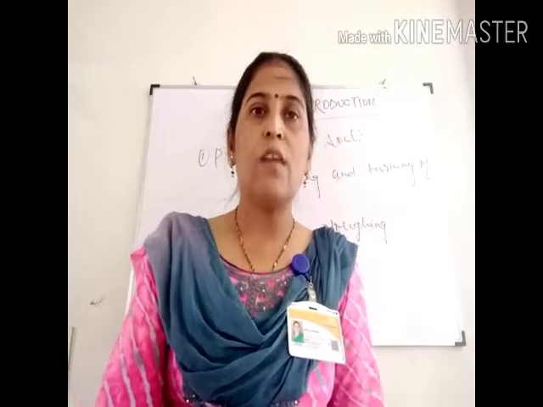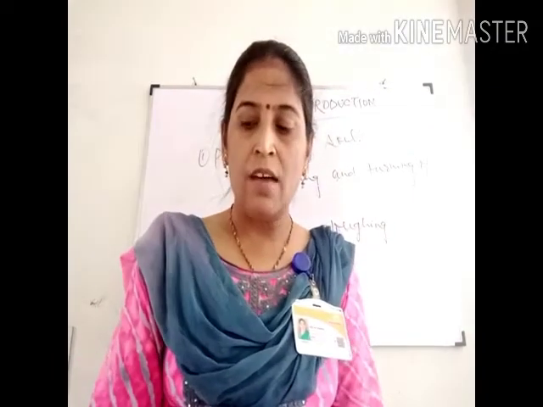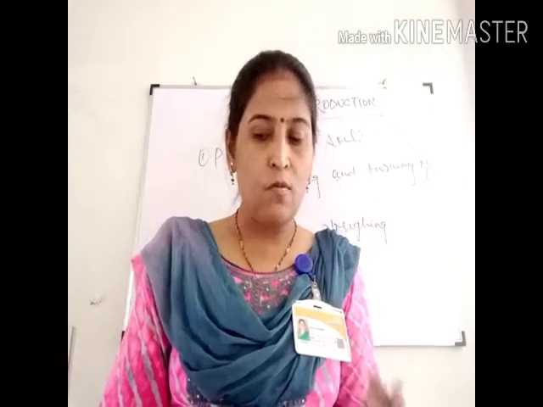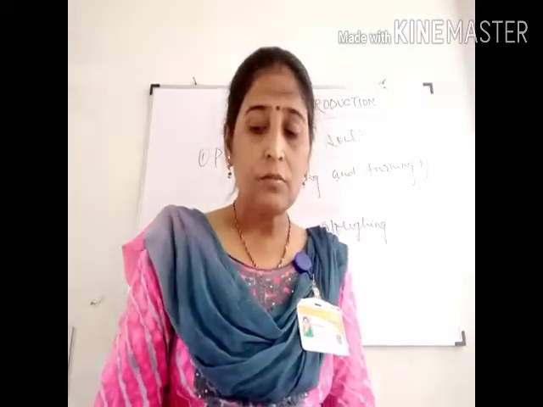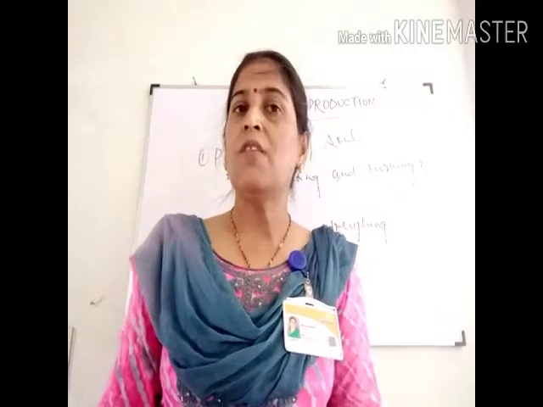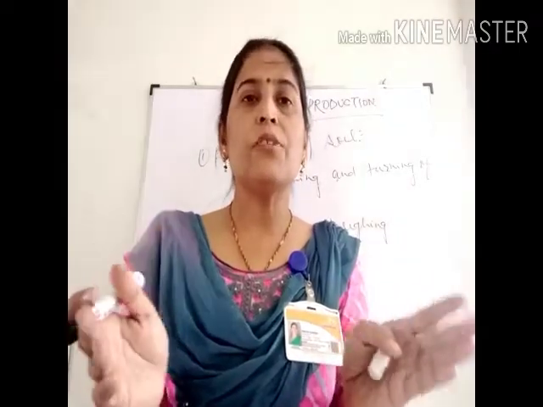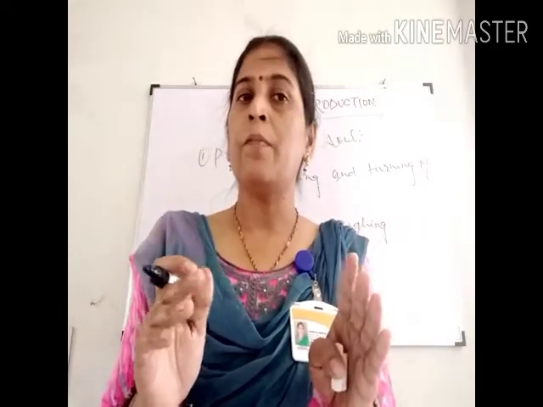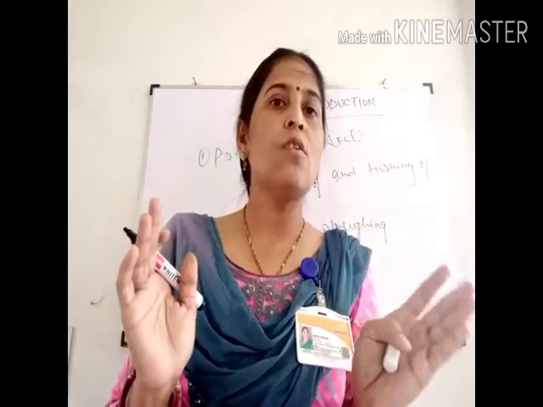Third, seeds require water for germination, meaning the soil should have water in it, but not too much. If there is too much water, the seed will not germinate properly. Next, the seeds should be sown at the proper distance. If they are too close to each other, they will not get proper nutrients, sunlight and water, and the growth of the plants will be hampered. But if they are too far from each other, there is a wastage of field.